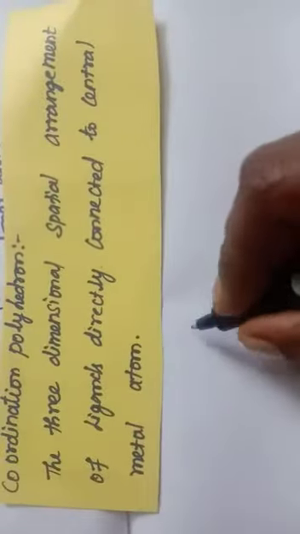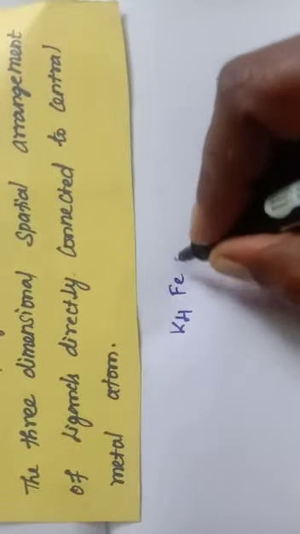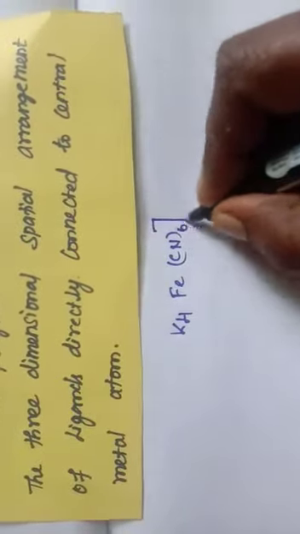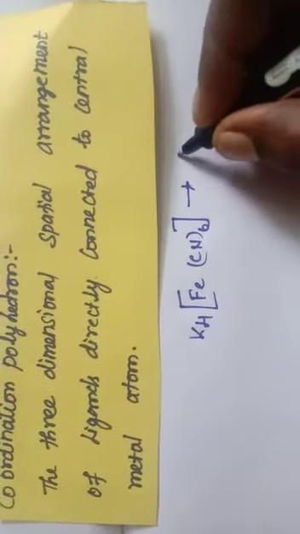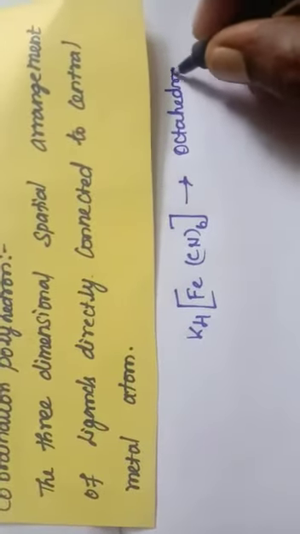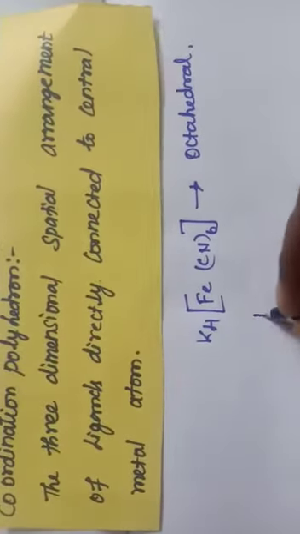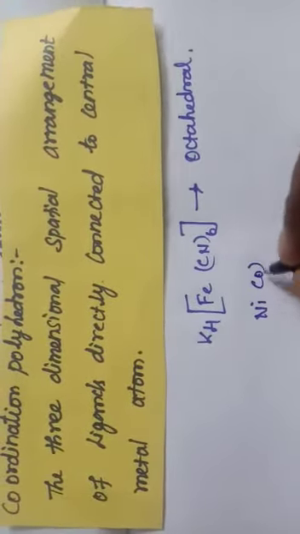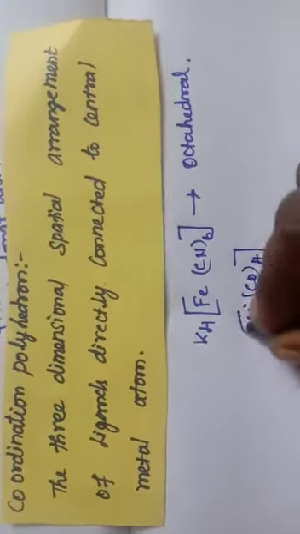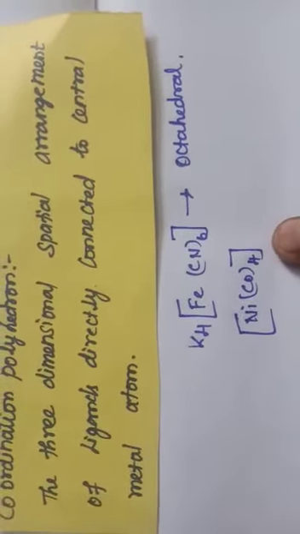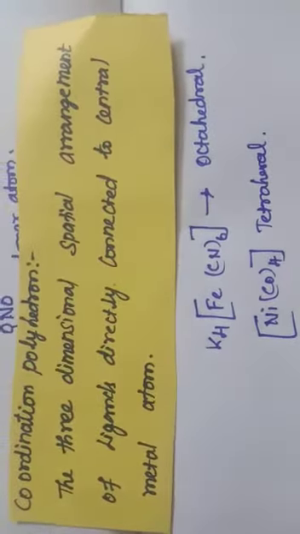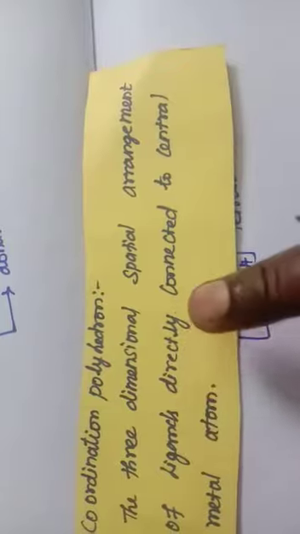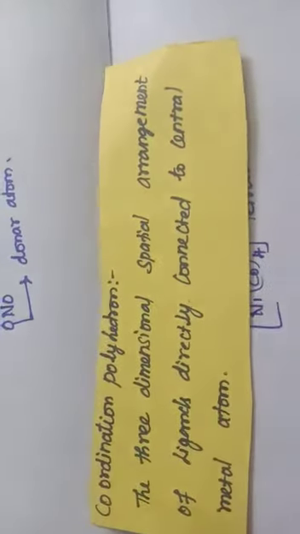Consider the same example, K4[Fe(CN)6]. Here the polyhedron for this complex is octahedral. Another example, nickel, Ni(CO)4. For this complex, the coordination polyhedron is tetrahedral. So coordination polyhedron means the three-dimensional spatial arrangement of ligands directly connected to the central metal atom.